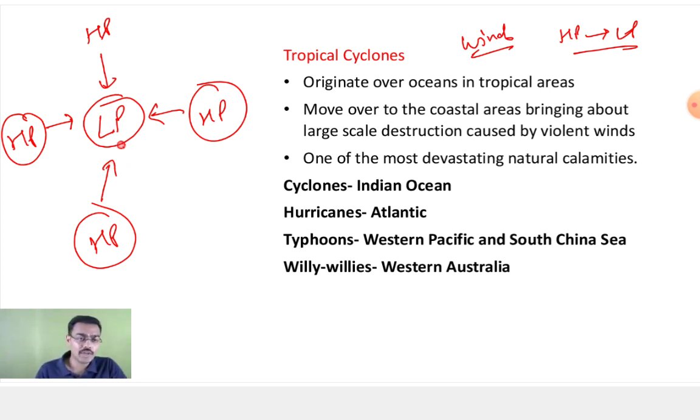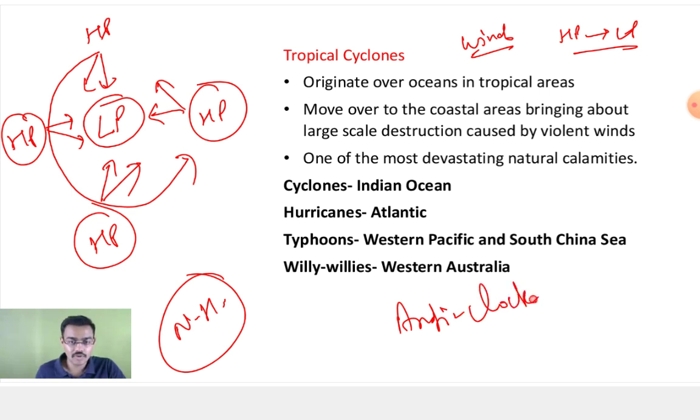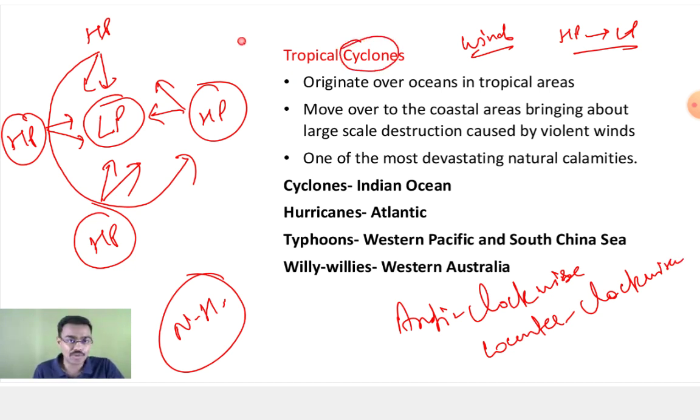So what will happen? You're in the northern hemisphere. Your wind tends to move towards the right direction. So this will be anti-clockwise, or what we say, counter-clockwise. So you will find the direction of the cyclone in the northern hemisphere as anti-clockwise. ये किस-किस को समझ आया? In the northern hemisphere, you find the direction of the cyclone as anti-clockwise.